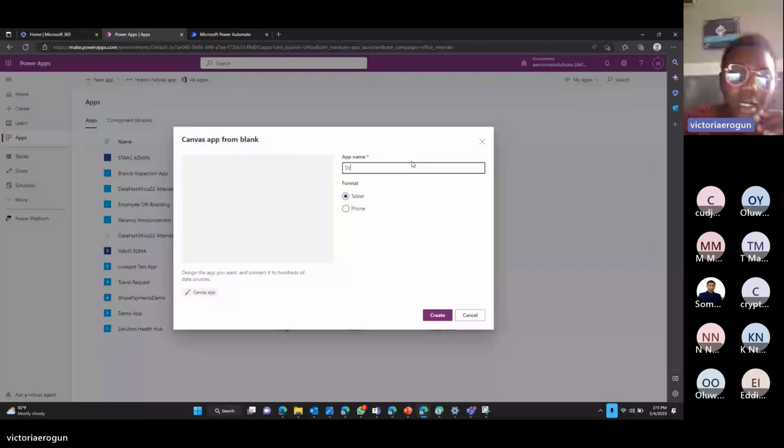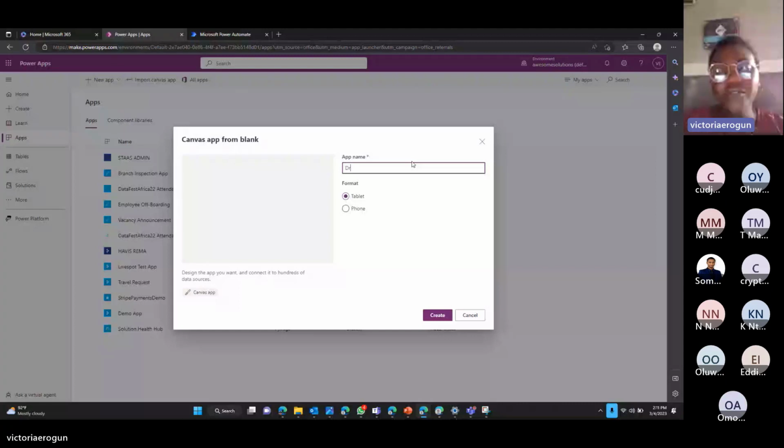I'm going to save and publish the app and share the link, and after the link has been shared, you will see the default screen that it will take you to. We're also going to modify the link. So let's wait for that to open.